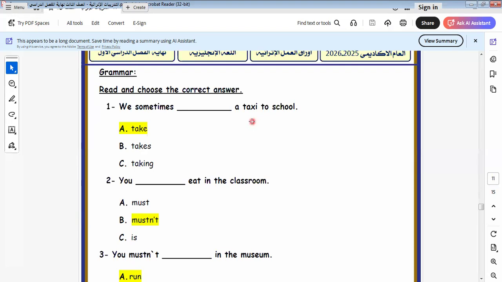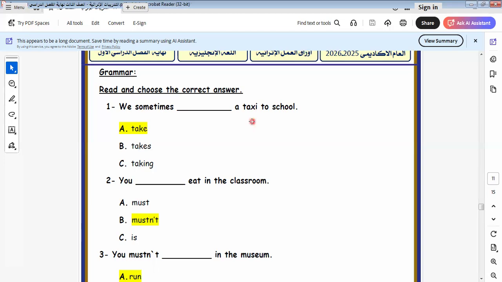100%. We use always as the adverb of frequency, and when we talk about habits that didn't happen at all, it will be never. Okay, so present simple tense, I would like to remind you with it. This tense is used to describe three actions or three events: habits, facts, and routines.